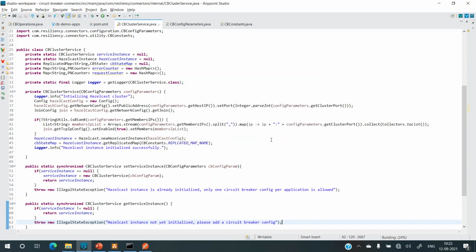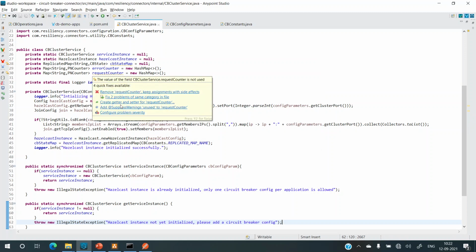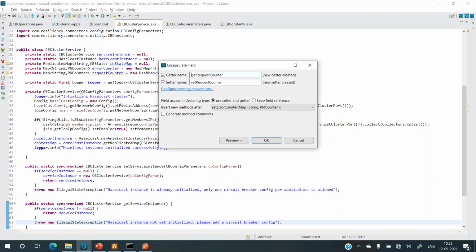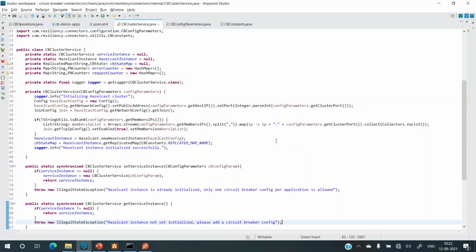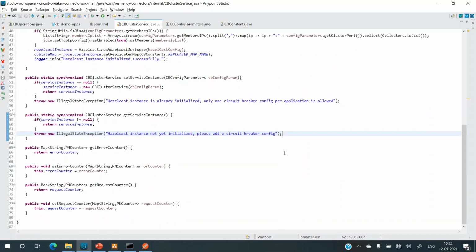Okay, let's do the same for request counter. Okay, so we have getters and setters for the error counters as well.